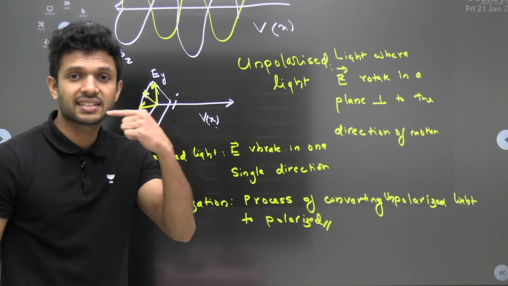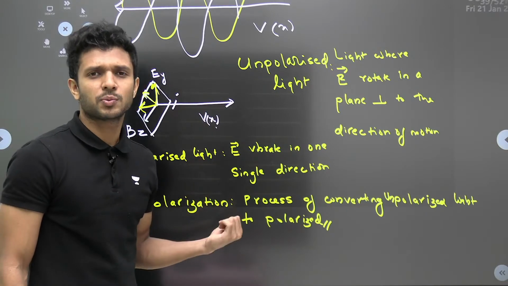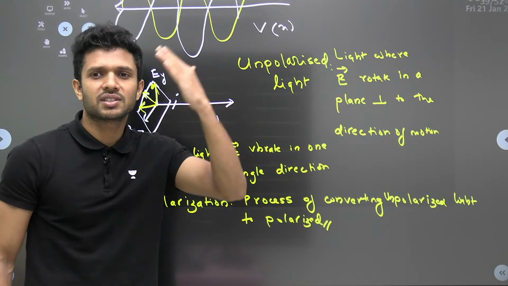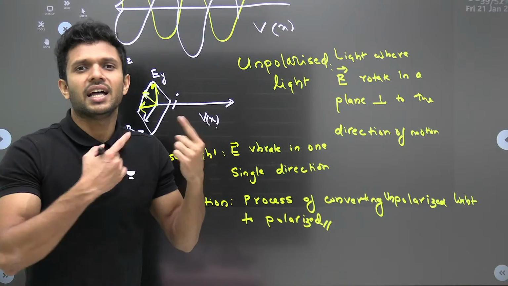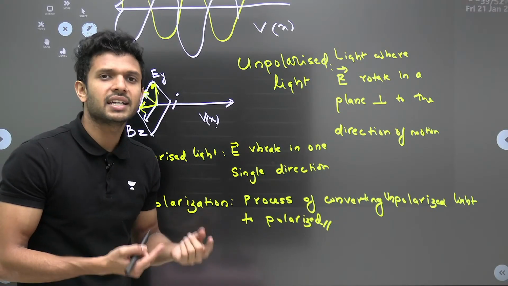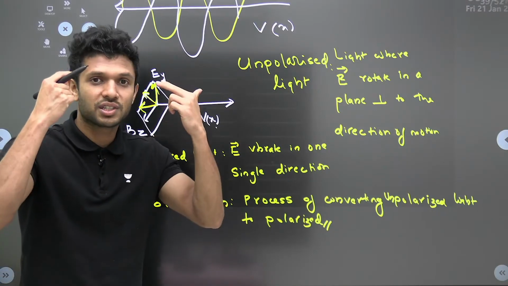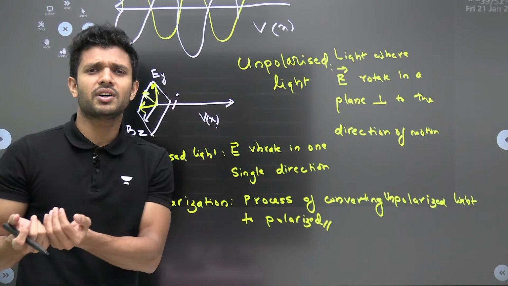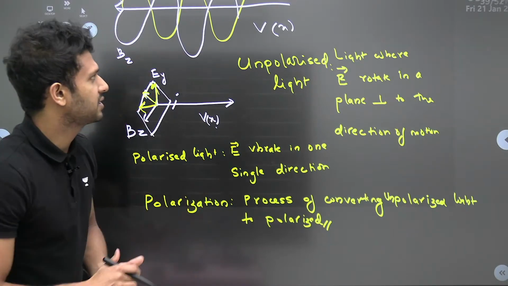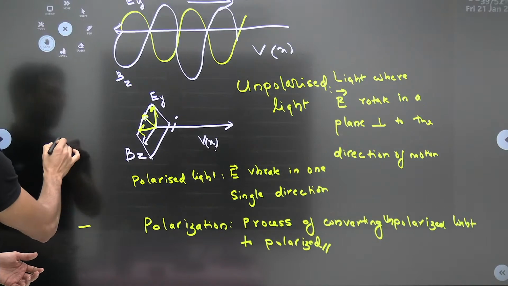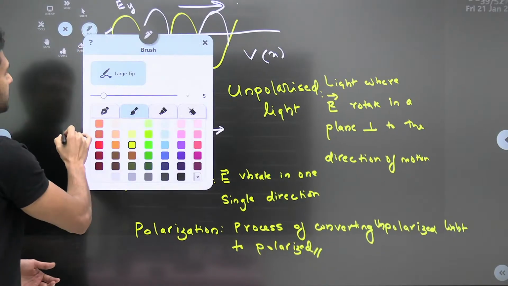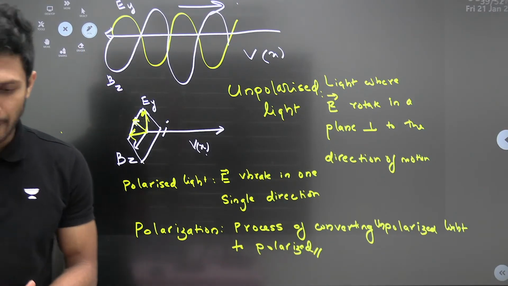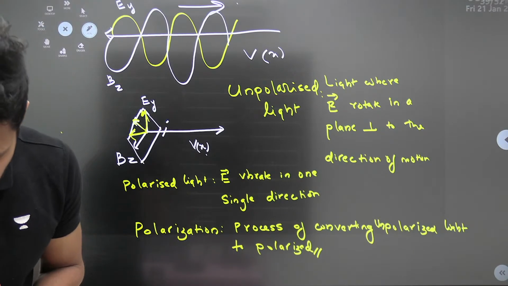And what are sunglasses doing? That is what they do, polarization. The sunlight which is coming to our eyes is unpolarized, and that is converted into polarized light by the lenses of the sunglasses. So what the lenses of our sunglasses are doing is actually polarization. Have a look at it. Okay? Very important.